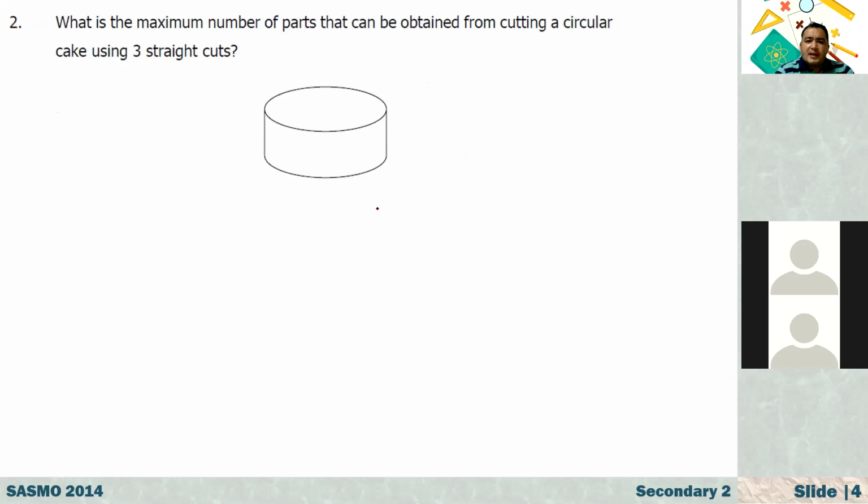What is the maximum number of parts that can be obtained from cutting a circular cake using 3 straight cuts? Guys, you can just unmute your microphone and answer the question. I give you 1 minute. If no answer, then we will discuss together. We have to divide this into the maximum number of pieces.